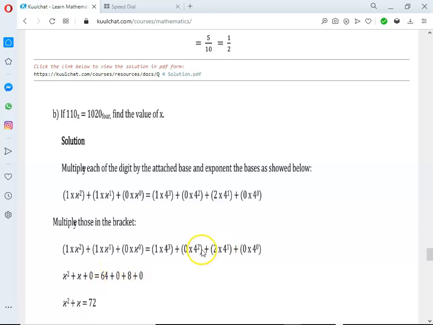64 times 1 gives us 64, plus 4 raised to the power 2 gives us 16. 16 times 0 is 0. Plus 4 raised to the power 1 gives us 4. 4 times 2 gives us 8. 4 raised to the power 0 gives us 1. 1 times 0 gives us 0. So we do like terms. We maintain the x squared plus x, equals 64 plus 8, which gives us 72.